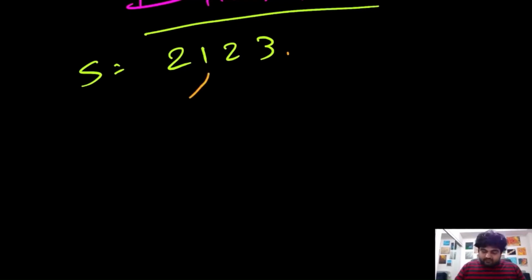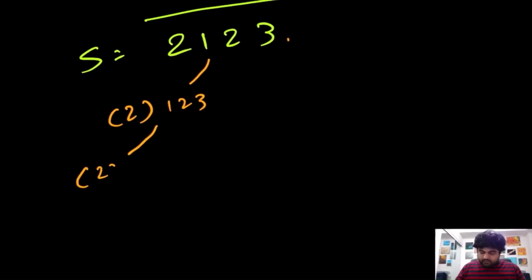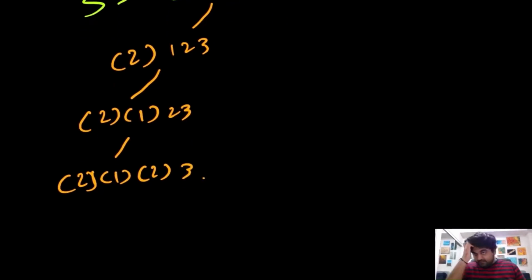So initially we can decode this as 2 and whatever the remaining value 1, 2, 3. We can decode this further into 2, 1 and whatever value remaining. Again same thing, 2, 1, 2 and this 3, and in the end we can decode this as 2, 1, 2, 3.